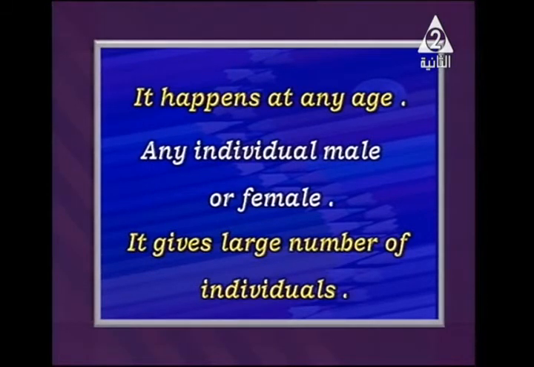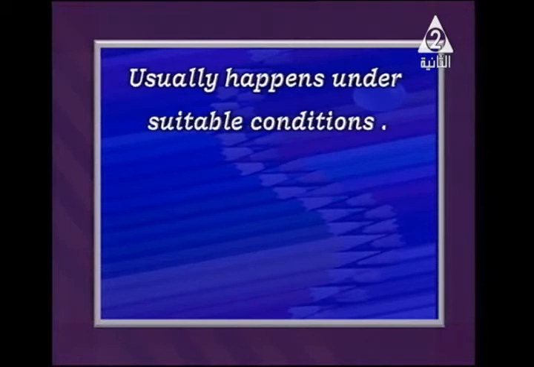On the other hand, this is contradictory to sexual reproduction. Sexual reproduction gives us a small number of individuals, while asexual reproduction gives us a large number of offspring. And what else? It usually happens under suitable conditions.